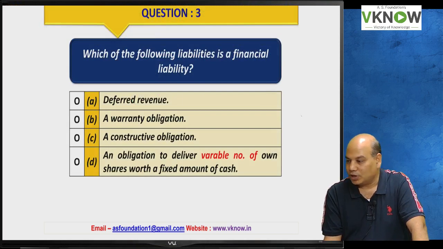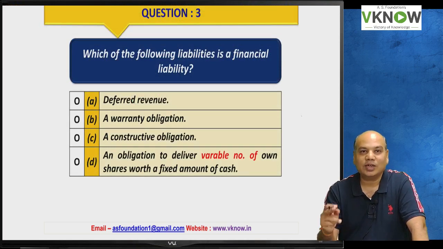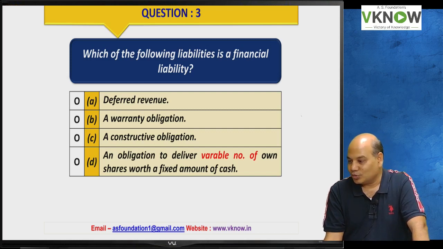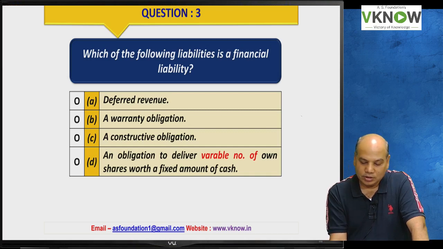Which of the following liabilities is a financial liability? And keep a count on how many answers you have got right. Later on we'll see who got maximum marks. Deferred revenue, warranty obligation, constructive obligation.